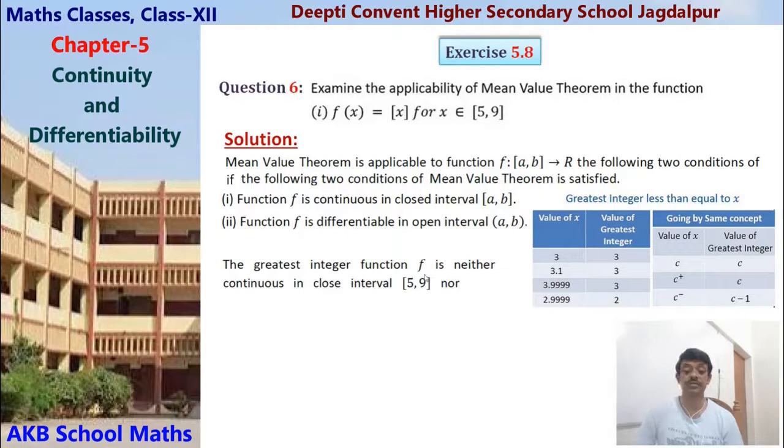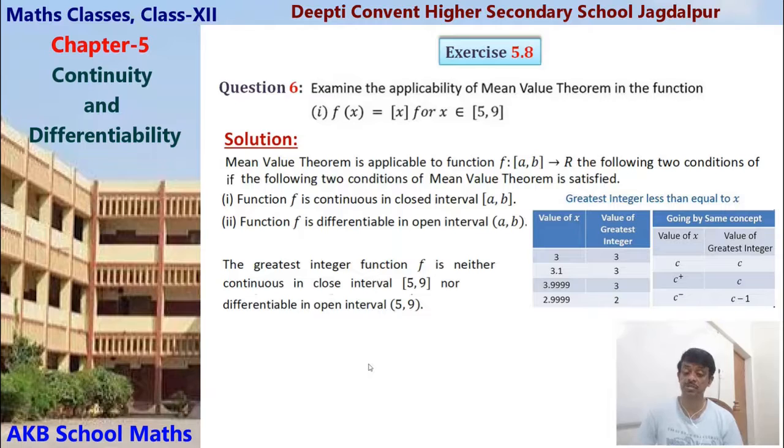The greatest integer function is neither continuous in the closed interval [5, 9] nor in the open interval (5, 9), because there are integers at integral points. The greatest integer function is never continuous, because it is discontinuous at all integral points. That's why, with integral points 6, 7, 8 present between 5 and 9, at those points the function will not be continuous.